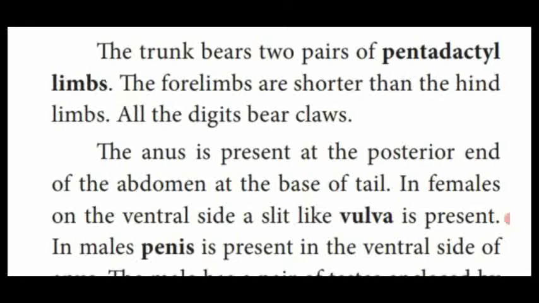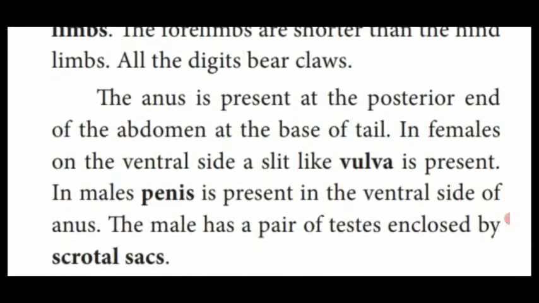Likewise, the rabbit is also having 5 digits in the forearm and the hind arm, with the claws, which we see in our hands also. Then in the posterior side, they are having the anus, which liberates the waste material outside.